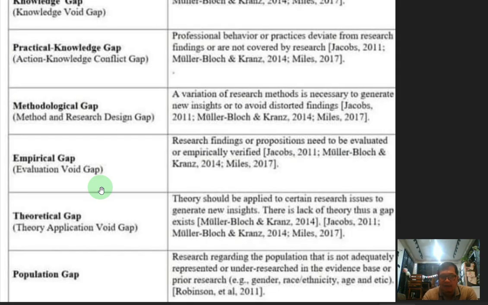Then we have the population gap: research regarding a population that is not adequately represented or is under-researched in the evidence base or prior research, by gender, race, ethnicity, age, etc. For example, if we conduct a study on spatial intelligence and we only use males in the sample, then we have a population gap, and we need to investigate also how spatial intelligence affects females. That's what we call a population gap.